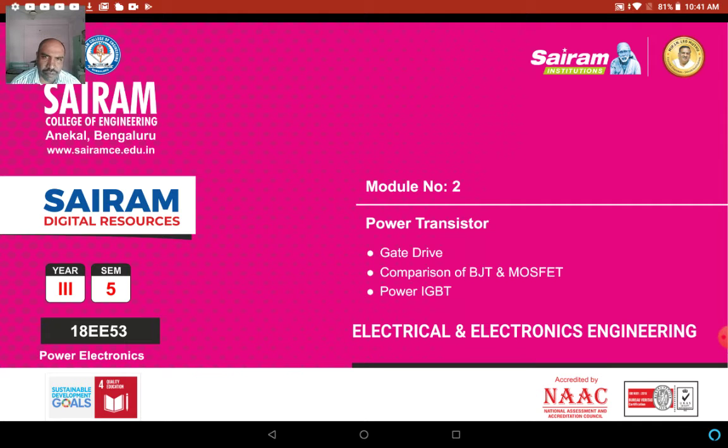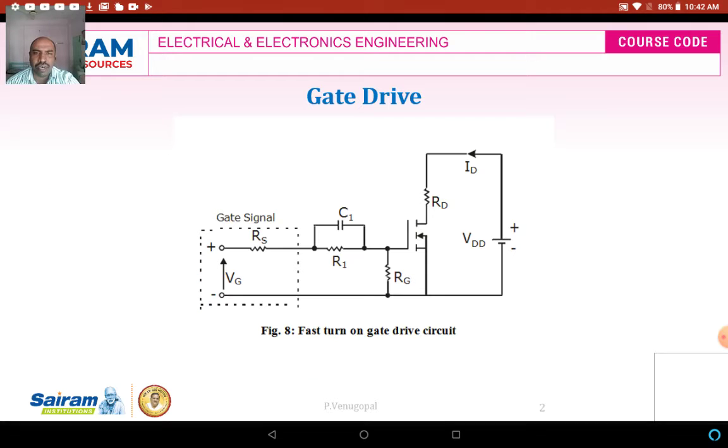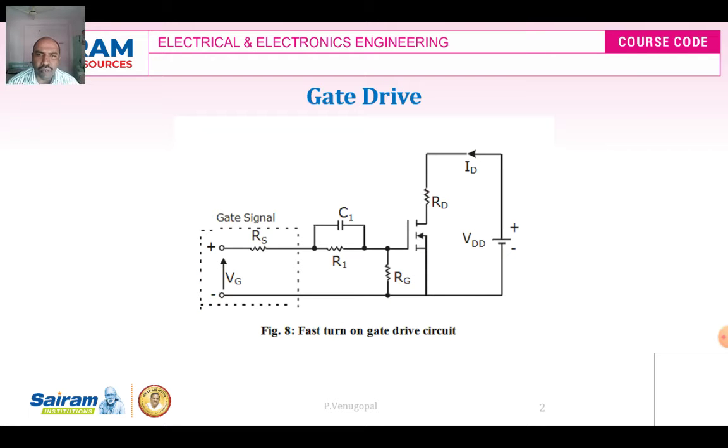The gate drive circuit of a power MOSFET is very simple when you compare it to the base drive of the BJT. Hence the power MOSFET is preferred over the BJT. So let us see what the gate drive is and how it works. The gate drive is very important for the switching on and switching off of the MOSFET.